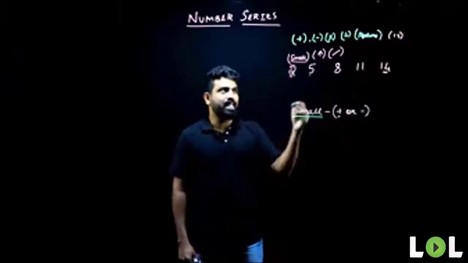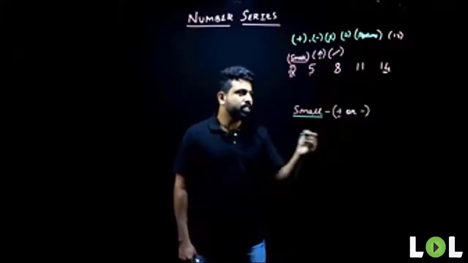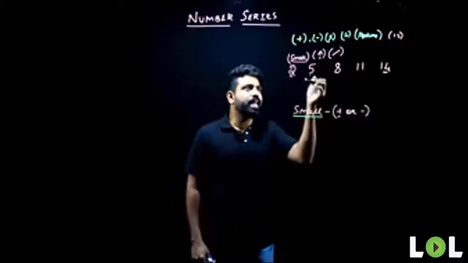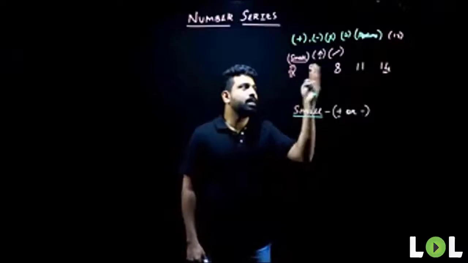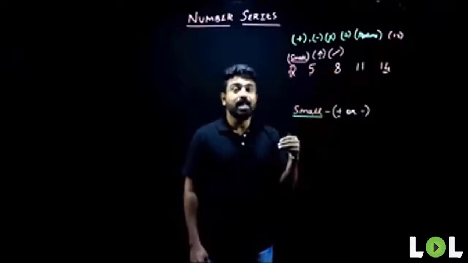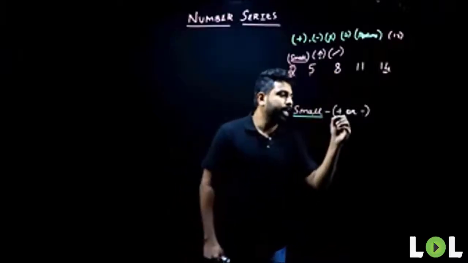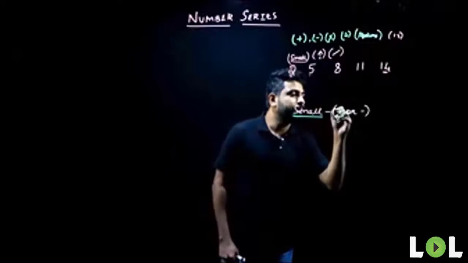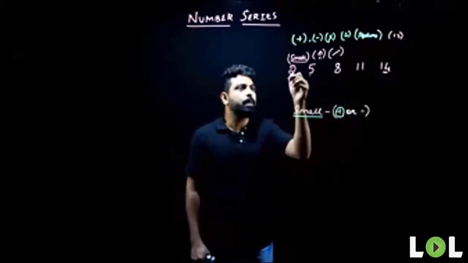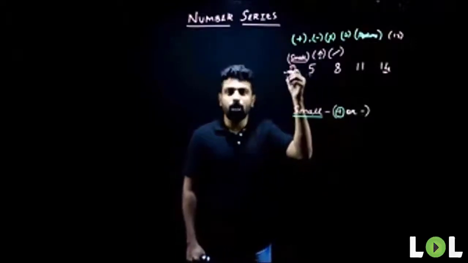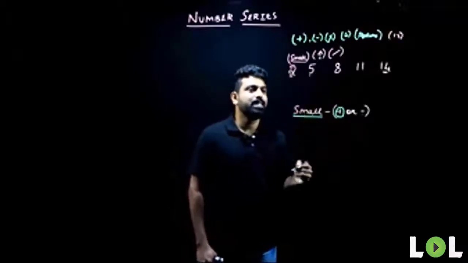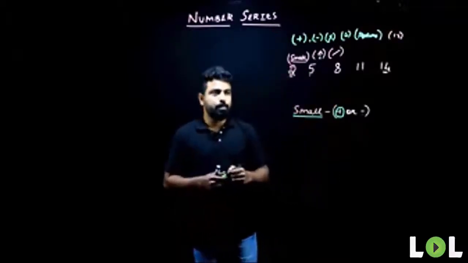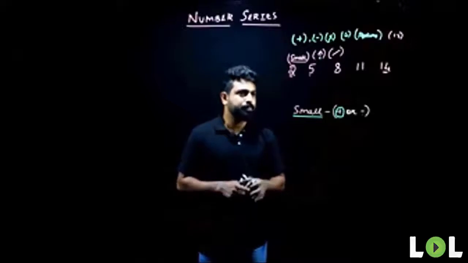What will be a second step? It is increment. Since we know second term is increasing when compared to the first term, third term is increasing when compared to the second term. So what's happening? We have to use addition here. Because if I add some number to my first term, only then it can go on to increase and become my second term. Am I clear, people? Am I clear with this?